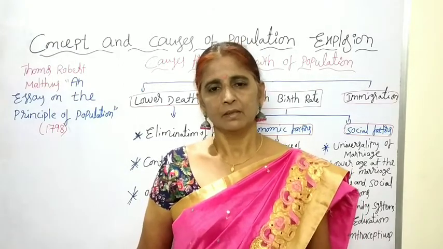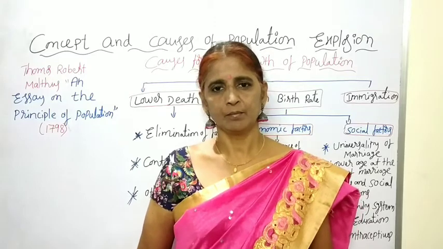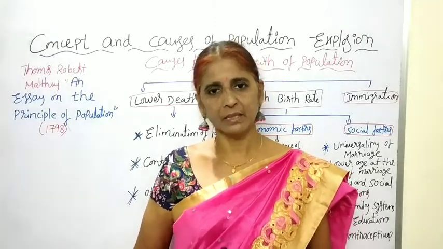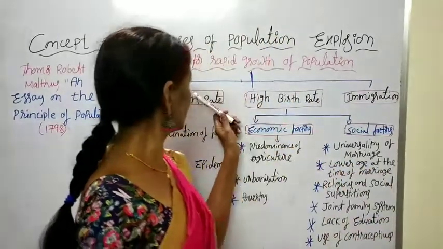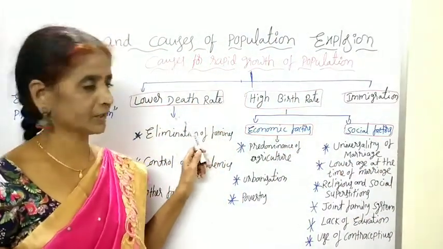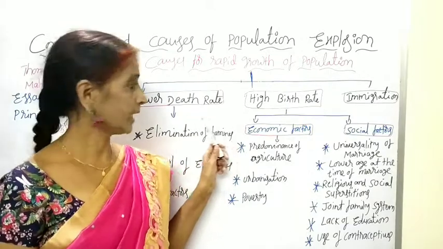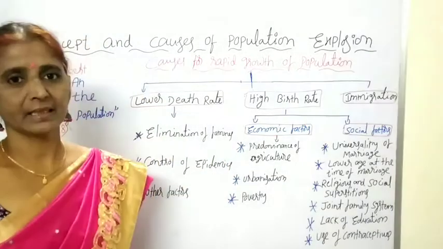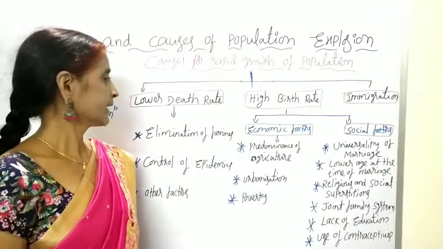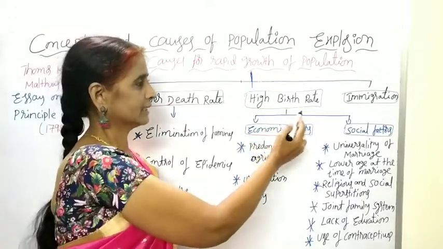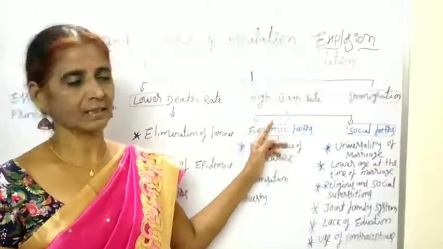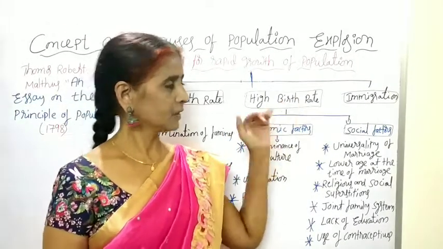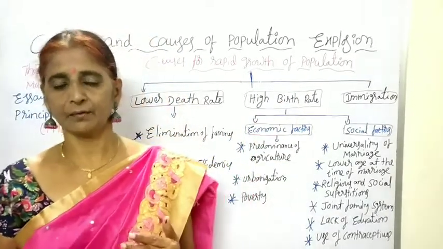Okay, so what are the causes for the rapid growth of population in our India? Generally, in any country, the causes for the rapid growth of population are only three. They are lower death rate, second, high birth rate, and third, immigration. These three are the causes for the heavy growth rate of population in any country.